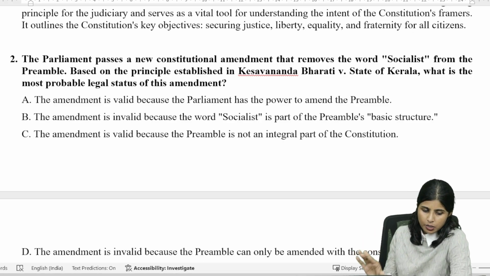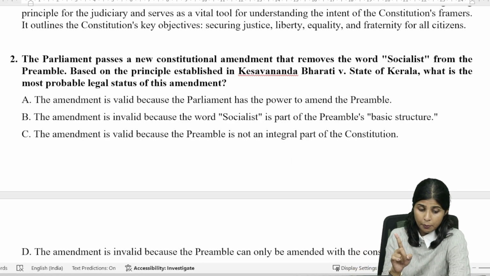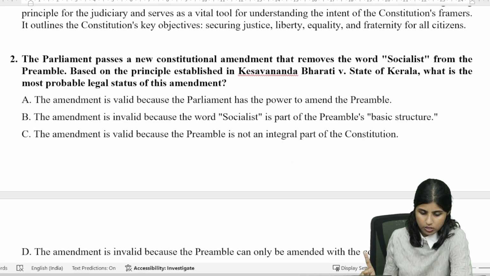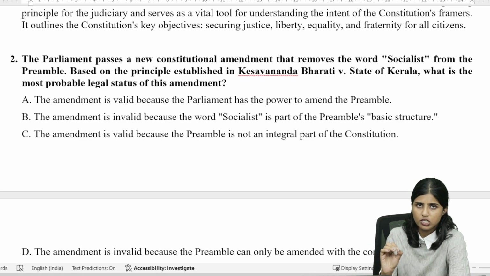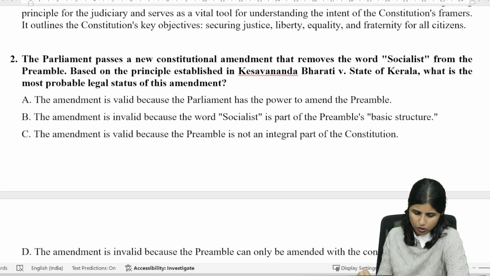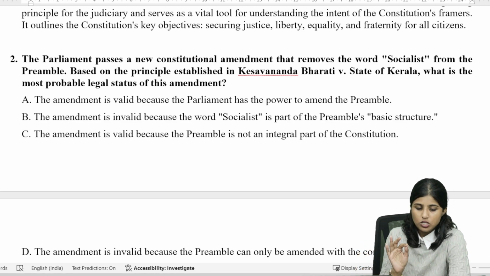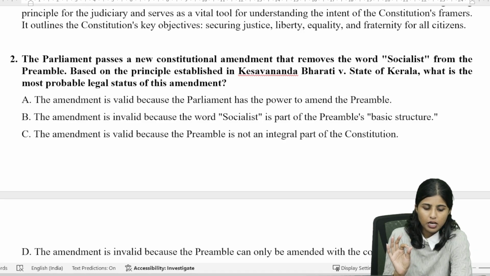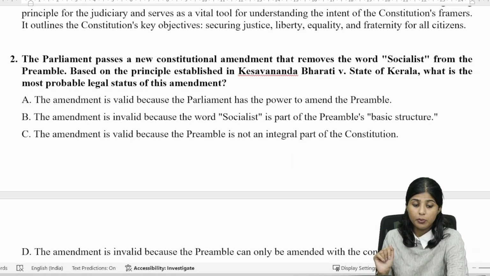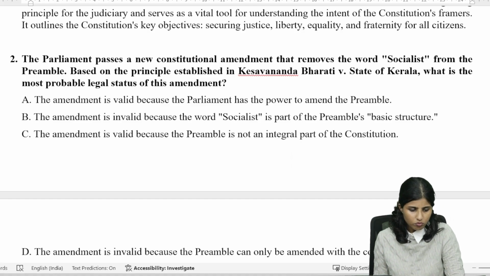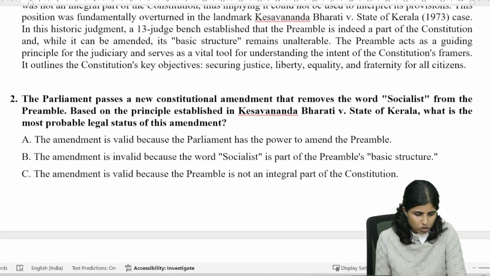So Parliament made some amendment, it touched the preamble, it removed the word socialism, which is a basic structure of the constitution. It involves this particular term socialism. It is a basic structure of the constitution. We know that. Based on the principle established in Keshavananda Bharati versus State of Kerala, which is discussed in the passage, what is the most probable legal status of this amendment? So we can look back into the passage.